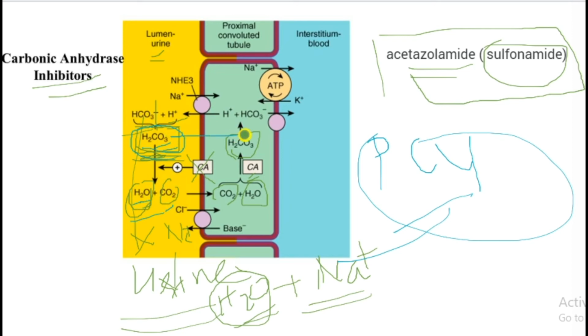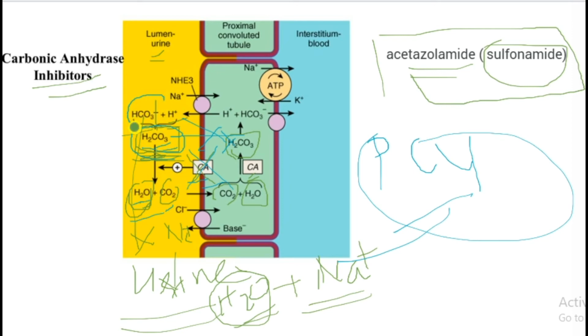Normally carbonic acid cannot enter the interstitial blood just by passing; before that, it needs to break down into water and carbon dioxide. The enzyme which helps in this conversion is carbonic anhydrase. So the drugs which block carbonic anhydrase are known as carbonic anhydrase inhibitors, for example acetazolamide.